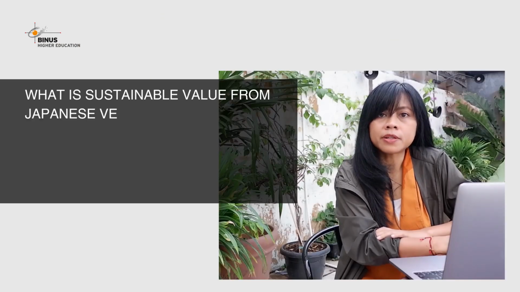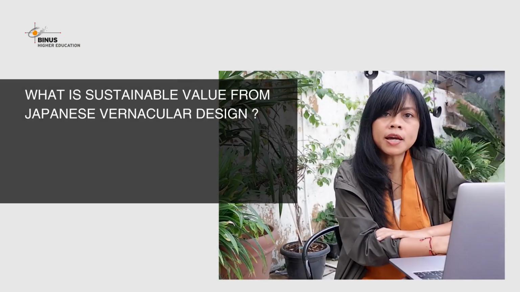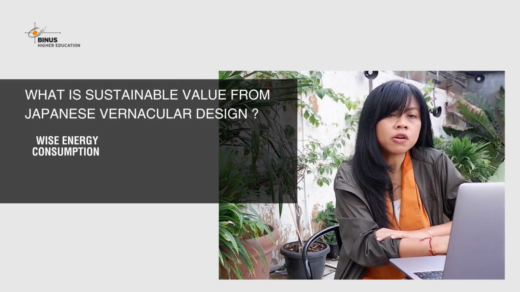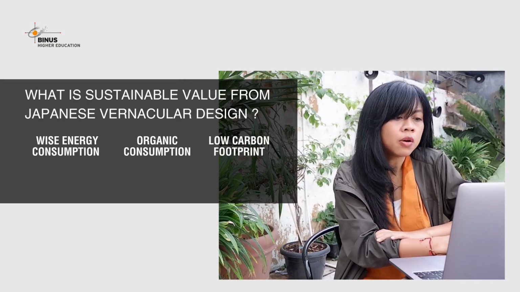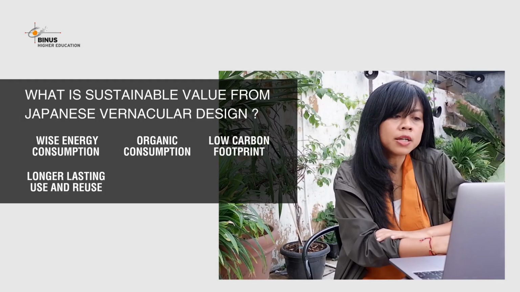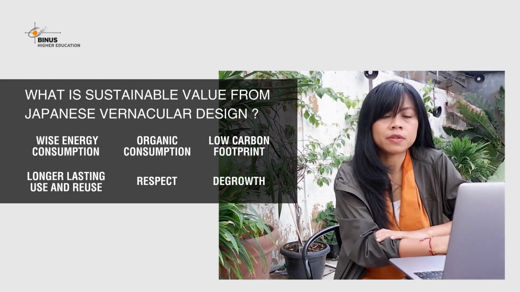Sustainable value from Japanese vernacular design: wise energy consumption, organic consumption, low carbon footprint, longer lasting use and reuse, respect and regrowth.